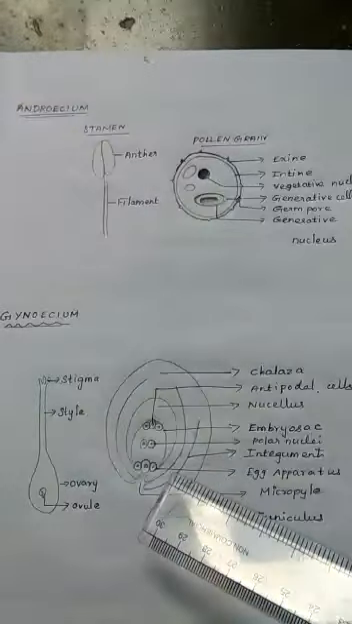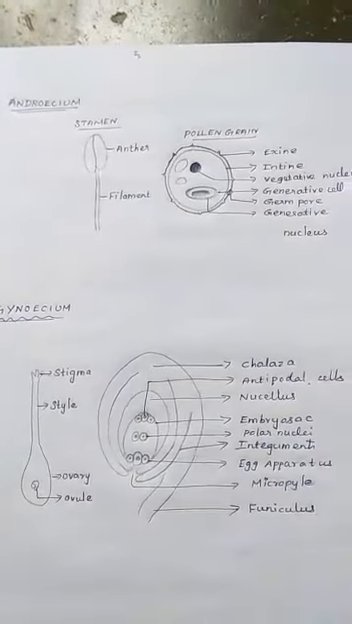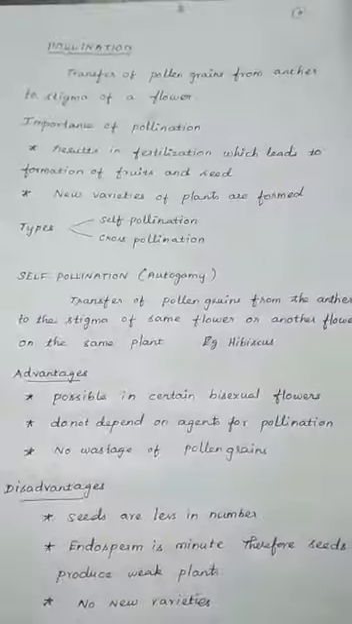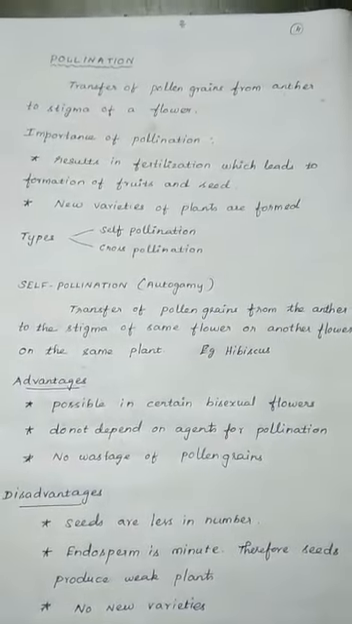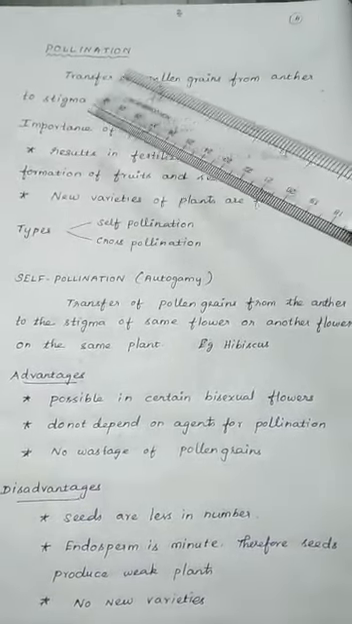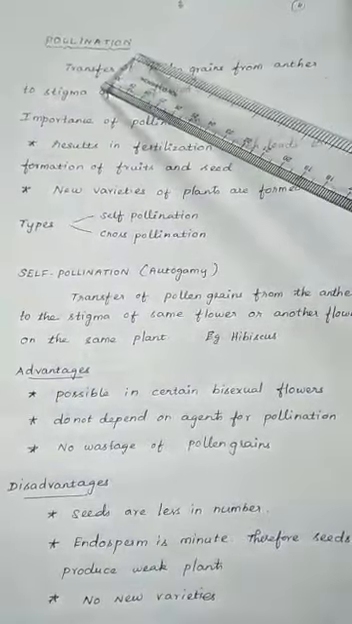Sexual reproduction involves 2 processes. One is pollination and the second one is fertilization. Let's see pollination. Pollination is the transfer of pollen grain from anther to the stigma of a flower.